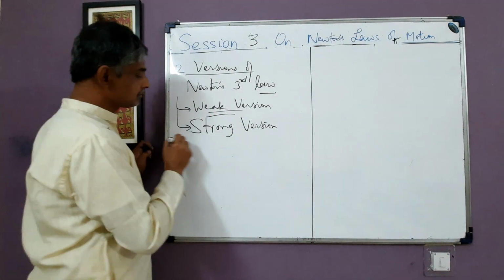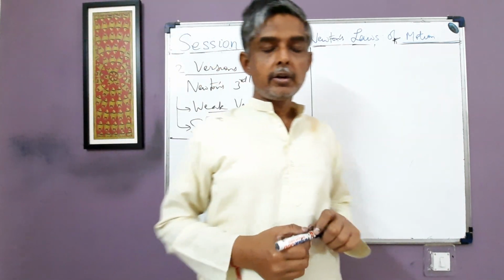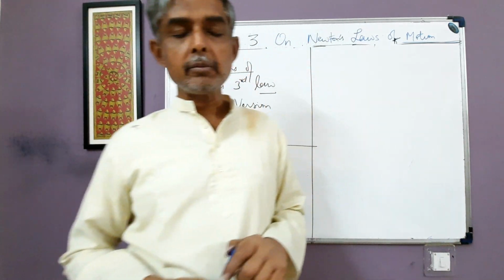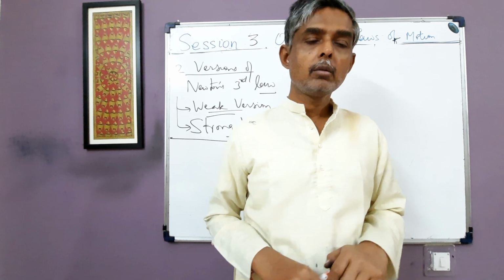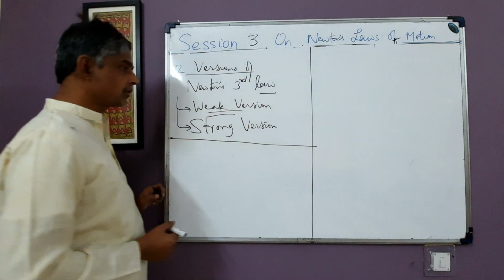What is this weak version? The weak version states that interaction forces between two particles are equal in magnitude and opposite in direction, but they are not directed along the line joining the two particles. That is called the weak version of Newton's third law.